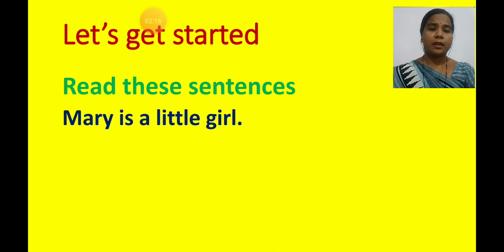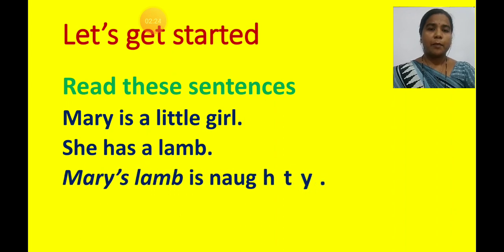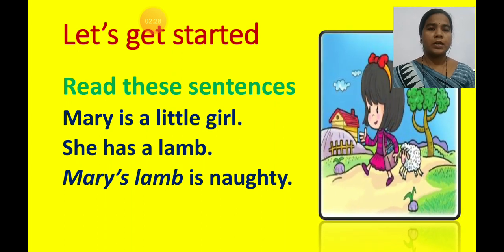Mary is a little girl. She has a lamb. Mary's lamb is naughty. Children, see this picture. There is a little girl, and the name of that little girl is Mary.